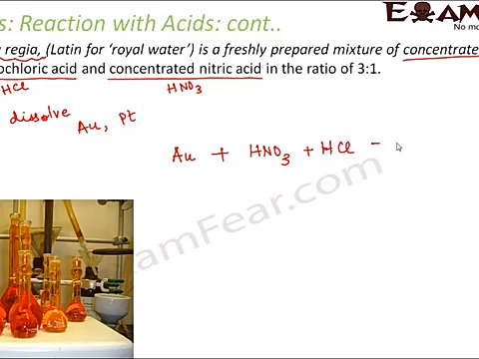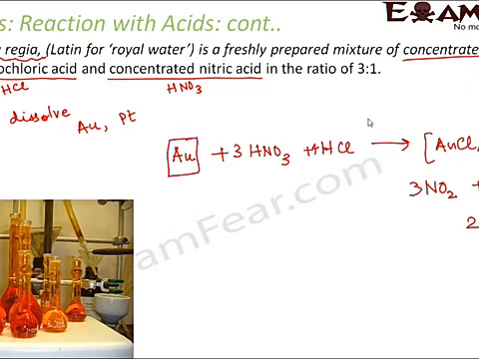So when it combines with this, it forms AuCl4, that is gold chloride, chloride of gold, plus NO2 plus H3O plus H2O. So this would be the complete reaction. Correct? So what do you see? You see earlier it was gold, but on reacting with aqua regia, gold formed gold chloride. So basically it got dissolved in the acid.